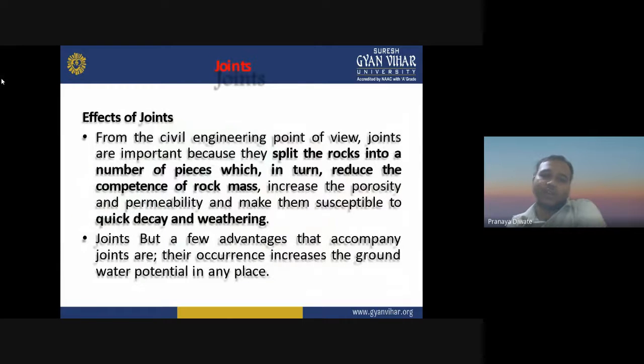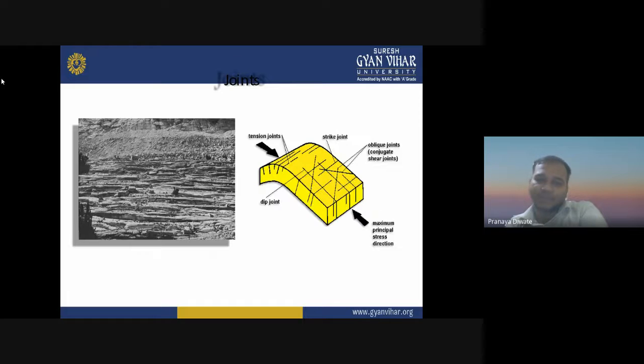What is the effect of joints? From the civil engineering point of view, joints are important because they split the rock into a number of pieces, which in turn reduces the competence of the rock mass, increases the porosity and permeability, and makes it susceptible to quick decay and weathering. A few advantages that accompany joints are that their occurrence increases the groundwater potential in any place.